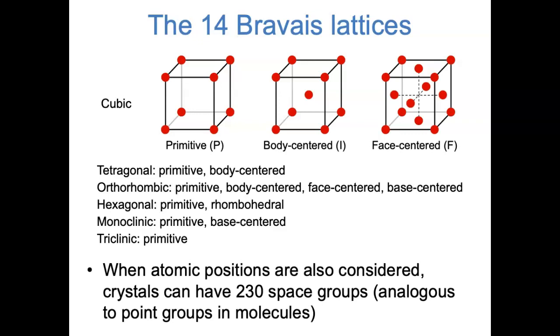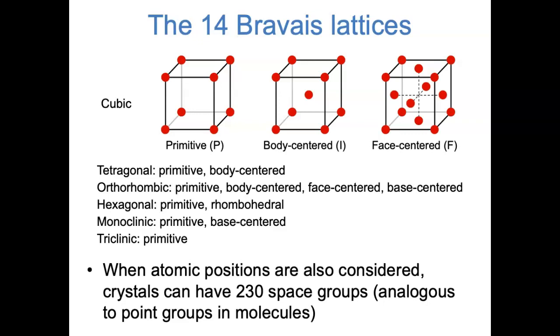In thinking about Bravais lattices, we've only been thinking about the translational symmetry of the unit cell. We haven't even considered the symmetry of the atoms within the unit cell. In inorganic chemistry, you learn that molecules can have all sorts of different point symmetry operations, like mirror planes and axes of rotation, and that those molecules can have different point groups. Crystals also have point symmetry operations.